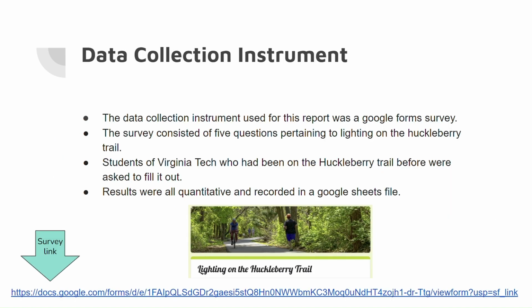The data collection instrument used for our research was a Google Forms survey, and as previously stated, the survey consisted of 5 questions pertaining to lighting on the Huckleberry Trail. The stakeholders that were surveyed were students from Virginia Tech who had been on the Huckleberry Trail previously, and the results were all quantitative and recorded in a Google Sheets file. The link for our survey is below, and that's just the header from our survey.